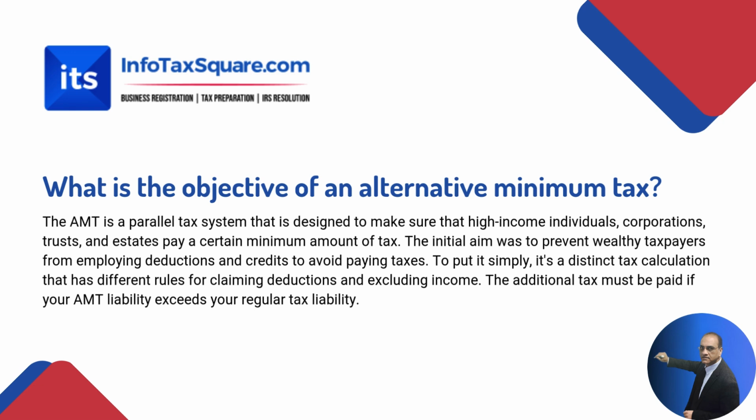The AMT is a parallel tax system that is designed to make sure that high-income individuals, corporations, trusts, and estates pay a certain minimum amount of tax. The initial aim was to prevent wealthy taxpayers from employing deductions and credits to avoid paying taxes. To put it simply, it is a distinct tax calculation that has different rules for claiming deductions and excluding income. The additional tax must be paid if your AMT liability exceeds your regular tax liability.